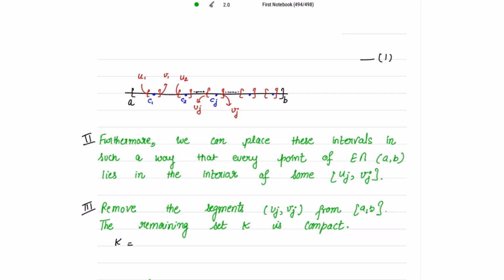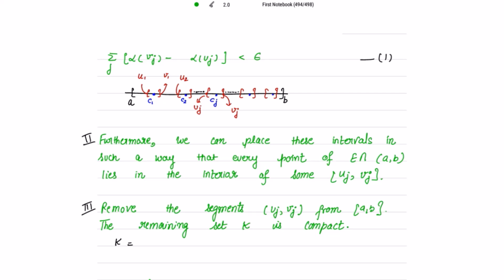Okay, so we can cover E by finitely many disjoint intervals [uj, vj], which is a subset of closed interval [a, b], of course, such that, because alpha is continuous at all these points, the summation over j of alpha(vj) minus alpha(uj) should be strictly less than that epsilon which I have chosen, right? And kindly remember that their lengths have been settled, that is less than epsilon, okay?